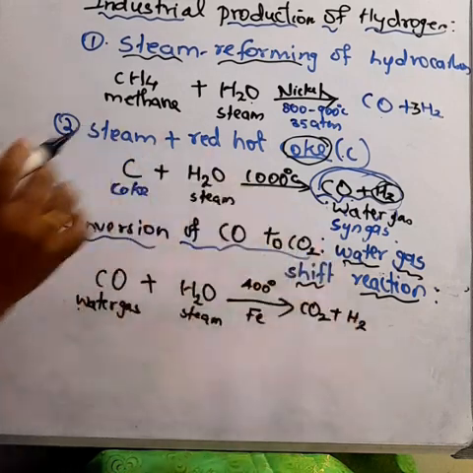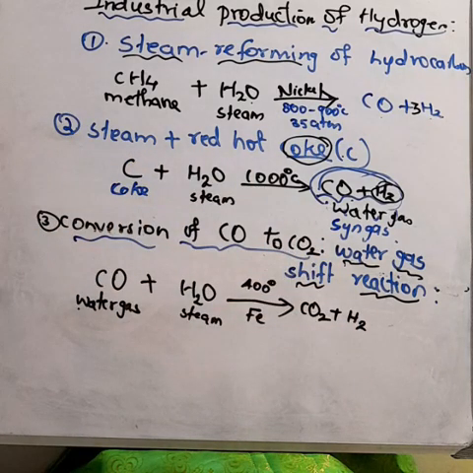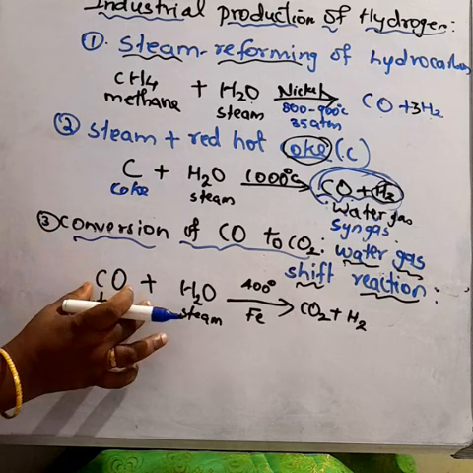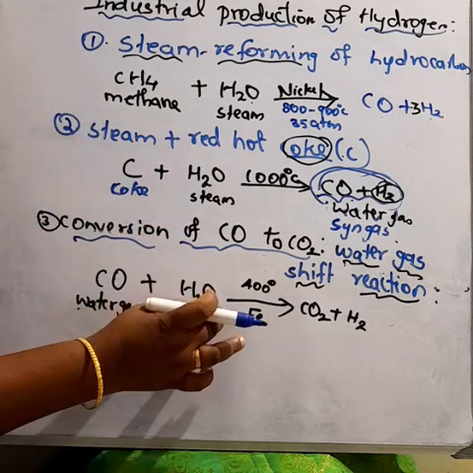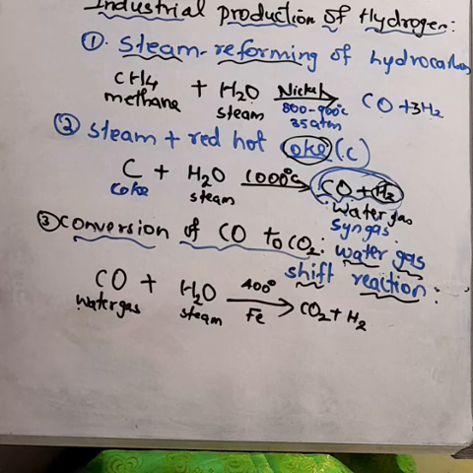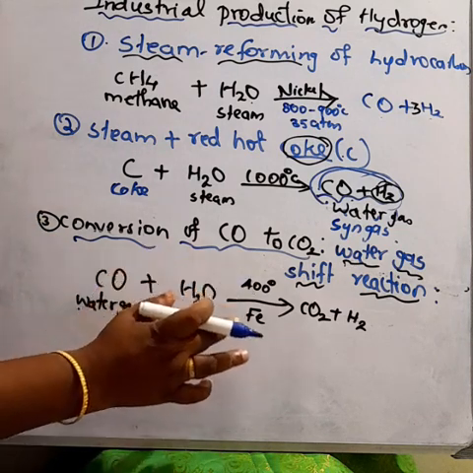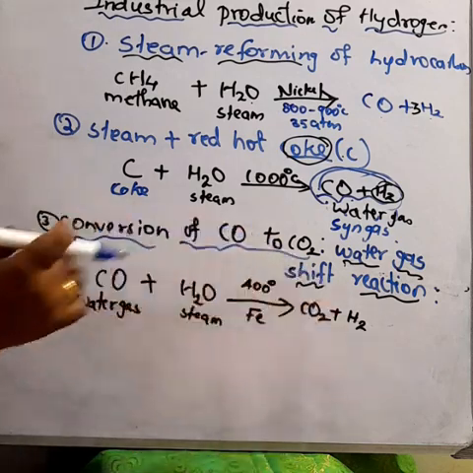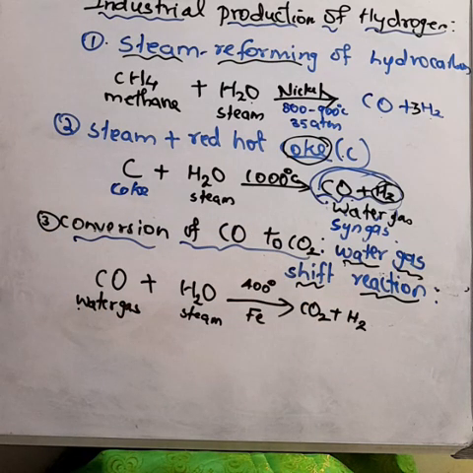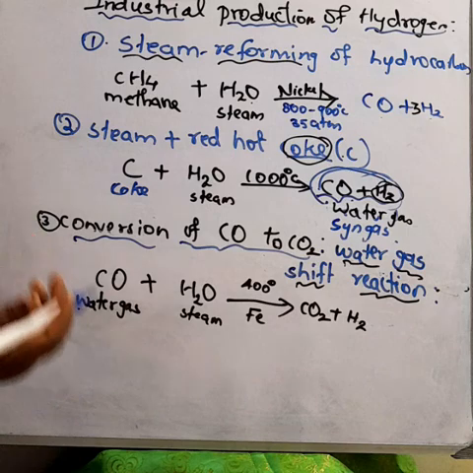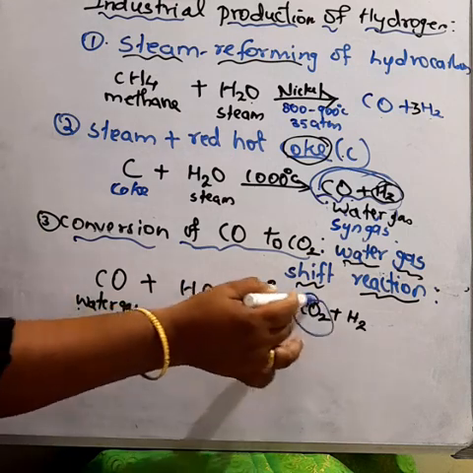The carbon monoxide in water gas is passed over more steam, H2O, at 400 degrees Celsius, and we get carbon dioxide and hydrogen. The carbon dioxide formed in this process is absorbed in a solution of potassium carbonate.